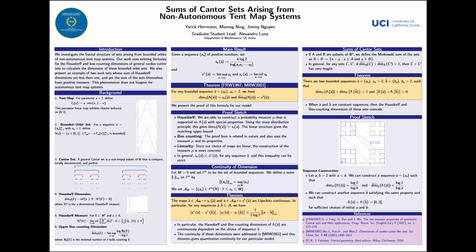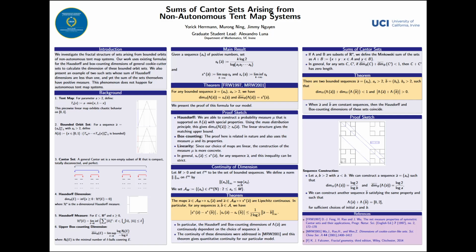Since these tent maps are linear, that makes the dimension much easier to compute than more complicated systems. So for our results, first, we simplified the proofs for the exact formulas for both the Hausdorff and box counting dimensions of inverse map systems, and showed that they depend on the parameters of the system that generates the fractal. We also proved that these dimension formulas are Lipschitz continuous, meaning that small changes in the parameter sequences that generate the fractal lead to controlled changes in the fractal dimensions.